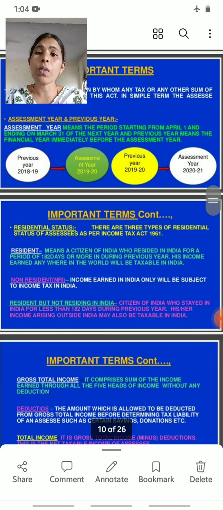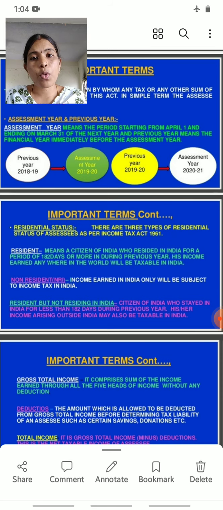For example, this is the year 2021, so this is the assessment year 2020-21. Then the year before, what is the previous year? 2019-20 is the previous year. I hope you understood, all of you, once again. Assessment year is the present year, 2020-21.